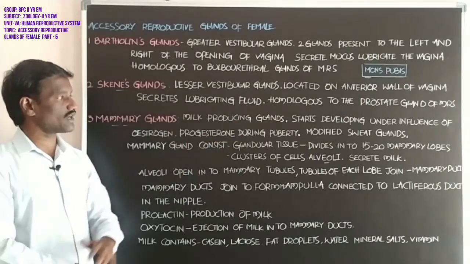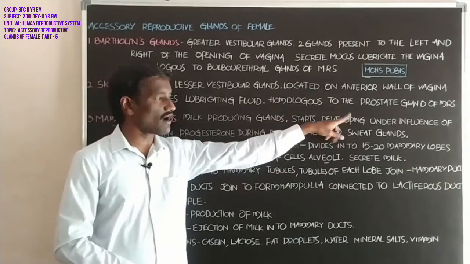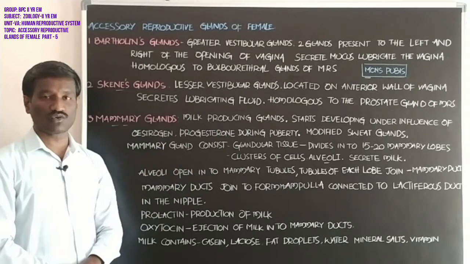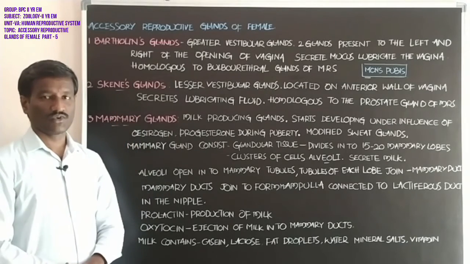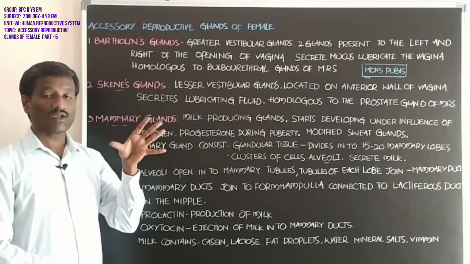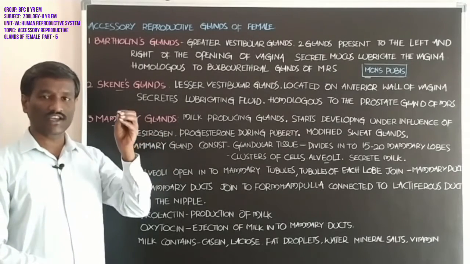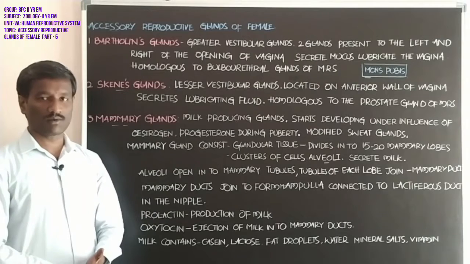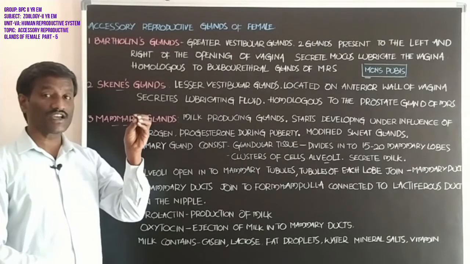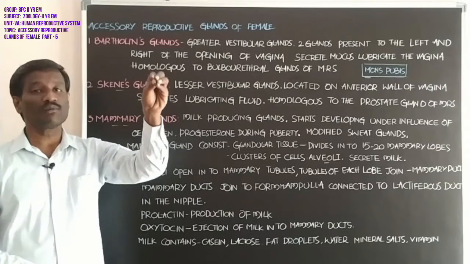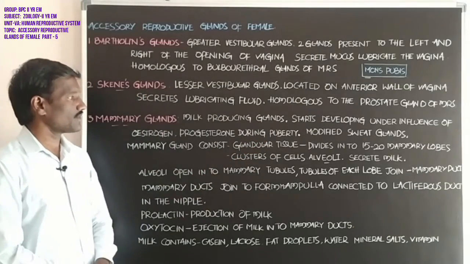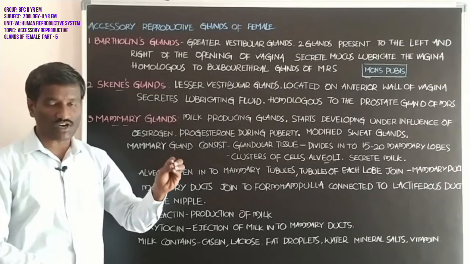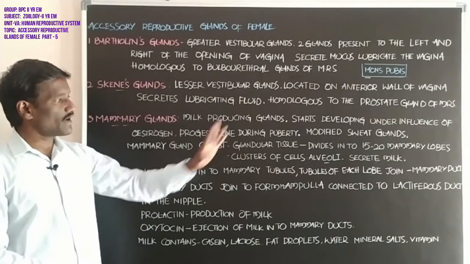Mammary glands start developing under the influence of the estrogen and progesterone hormones during puberty. Puberty means the individual has the ability for sexual reproduction. Adolescence reaching sexual maturation is called puberty.